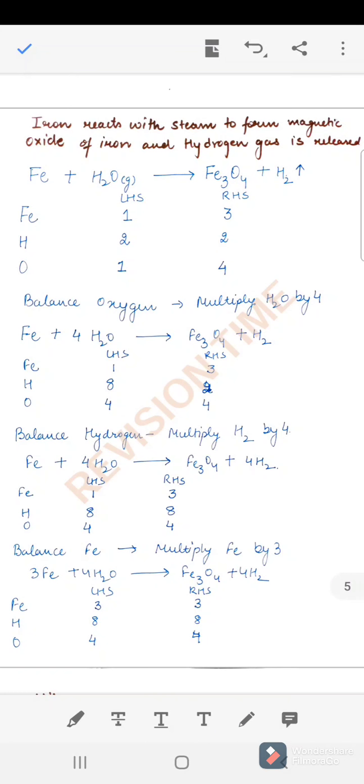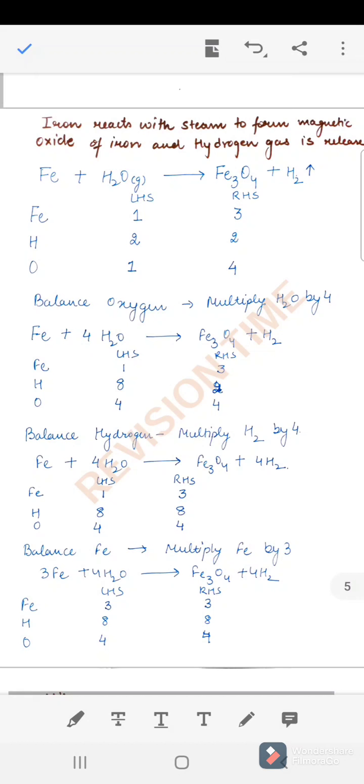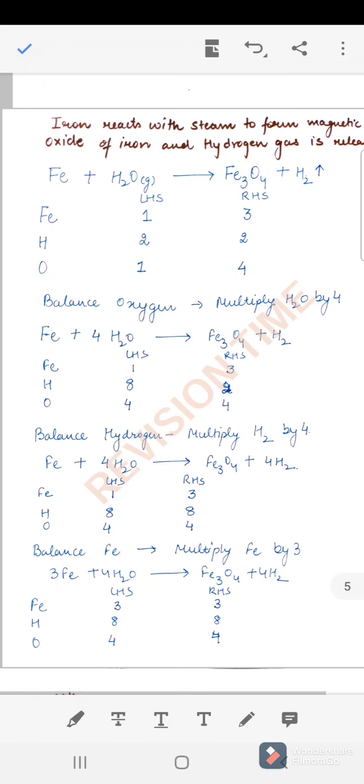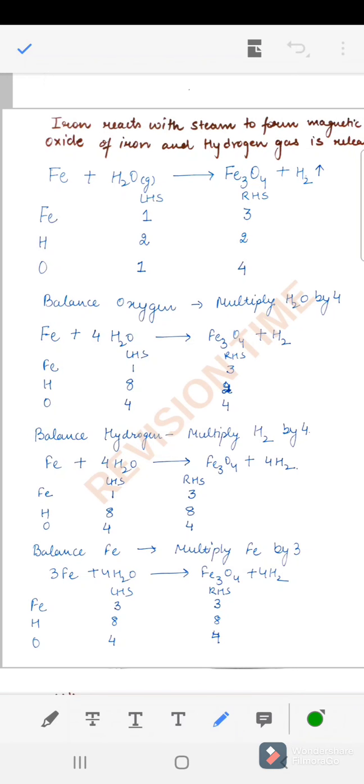So in the next example we have iron reacts with steam to form magnetic oxide of iron, and hydrogen gas is released. So we have iron which is reacting with steam. Steam is nothing but water in the gaseous state, to form magnetic oxide of iron, that is nothing but iron oxide, Fe3O4, and hydrogen gas is released. Upward arrow shows the evolution of gas, right?